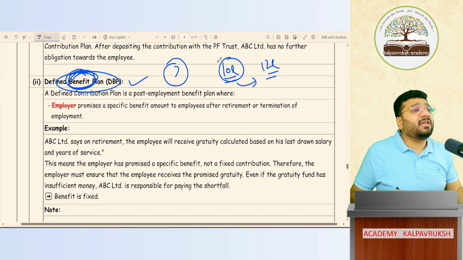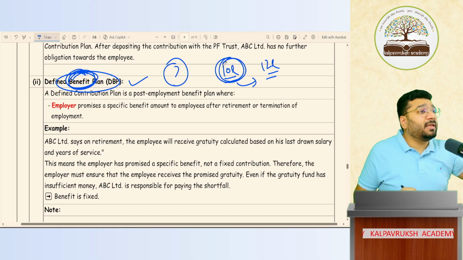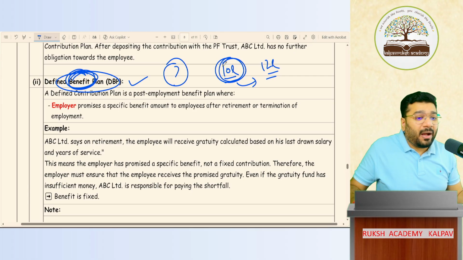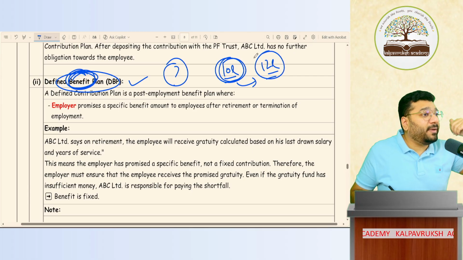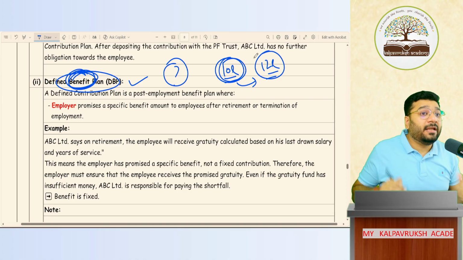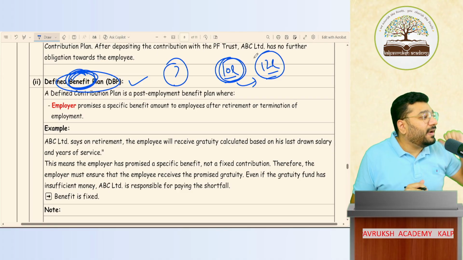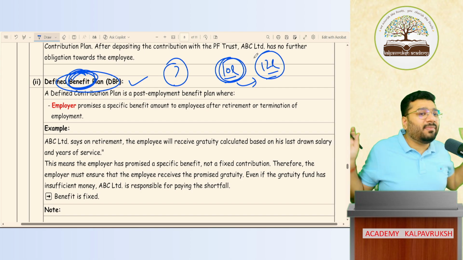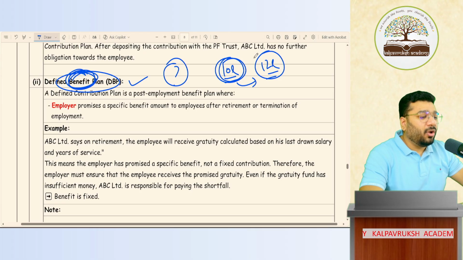Now, your doubt will be, sir, why there will be a shortfall? Because in the future we would have expected that we only have to give him 10 lakh in total, approximately. That expectation may have changed, no? Then the amount will undergo a change. It can be more or less. So accordingly, if it is more, you have to pay more money from your pocket. So liability can subsequently be increased in a defined benefit plan, but that kind of headache will not come in a contribution plan. In a contribution plan, whatever I'm contributing, with that my liability is over. Above and beyond that, nothing is required to be contributed. Okay, not okay.